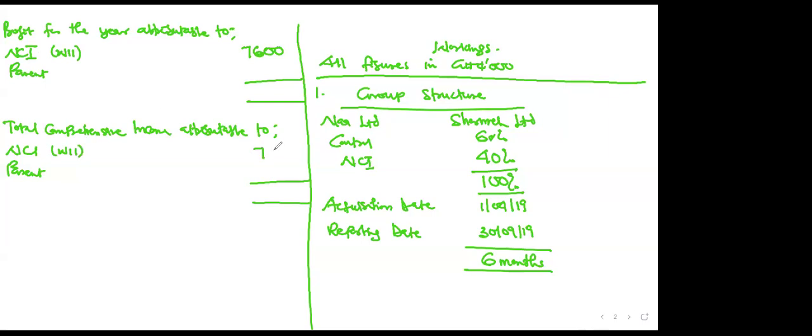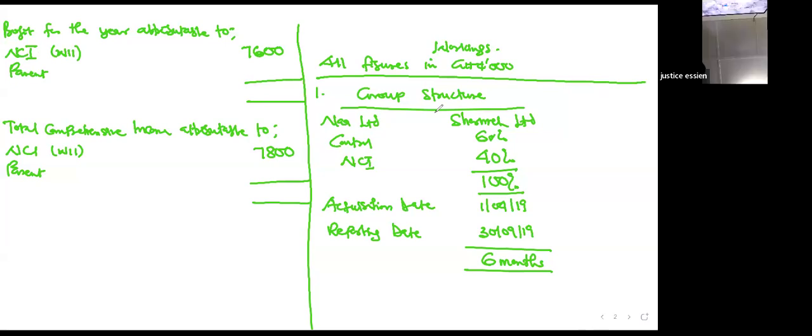Please, do you understand this? For the profit for the year, NCI got 7,600. But for the total comprehensive income, NCI got 7,800.